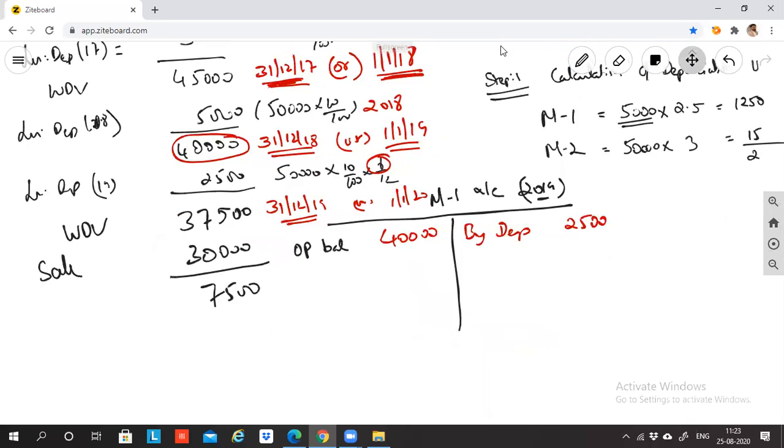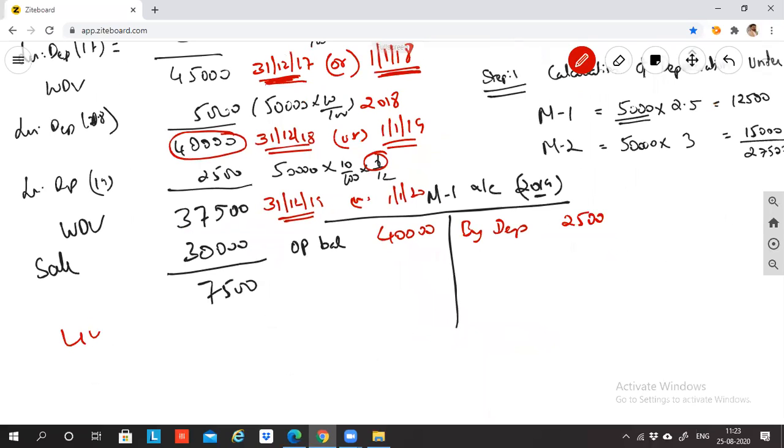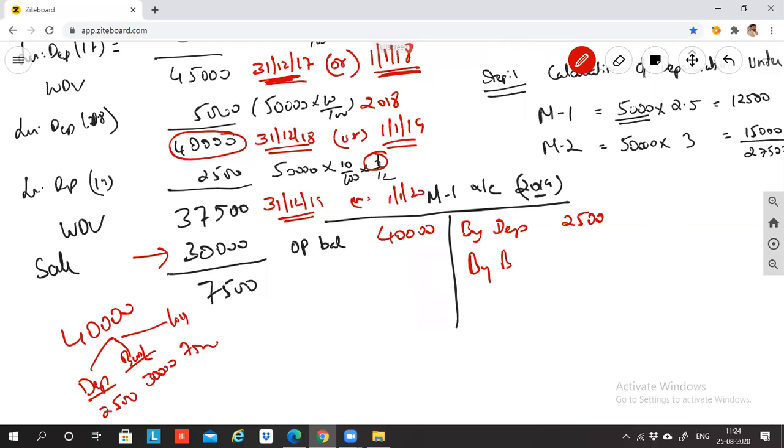Now what happens to this 40,000? I divide it into three parts. One is depreciation, 2,500 rupees. The rest: if I'm selling the machinery, I'm realizing the money. How much? 30,000, realized in the bank. The balance 7,500 I'm not realizing, so it is a loss of 7,500. So, to bank 30,000 rupees, to loss on sale of fixed asset 7,500.